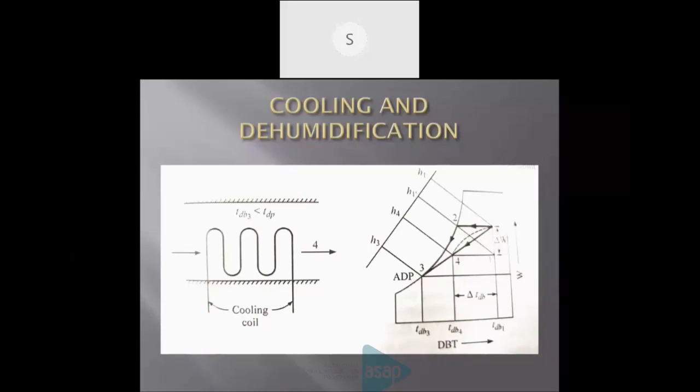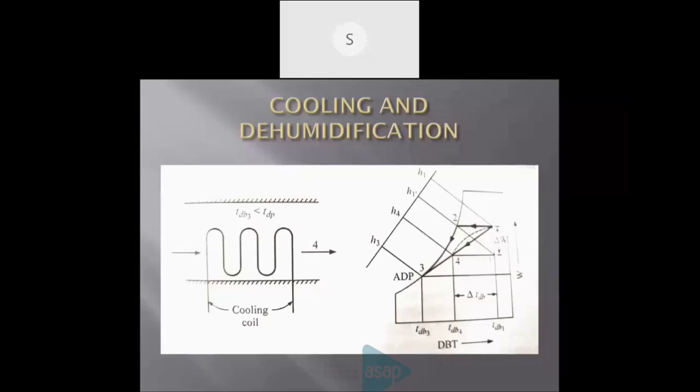How can we dehumidify? By decreasing the moisture content. That is, from the graph, it is coming from top to bottom by decreasing the humidity W. Delta W is shown there, and the next process is cooling. Cooling is from right to left, that is from H1 to H2, second point to 4, temperature TDB4.